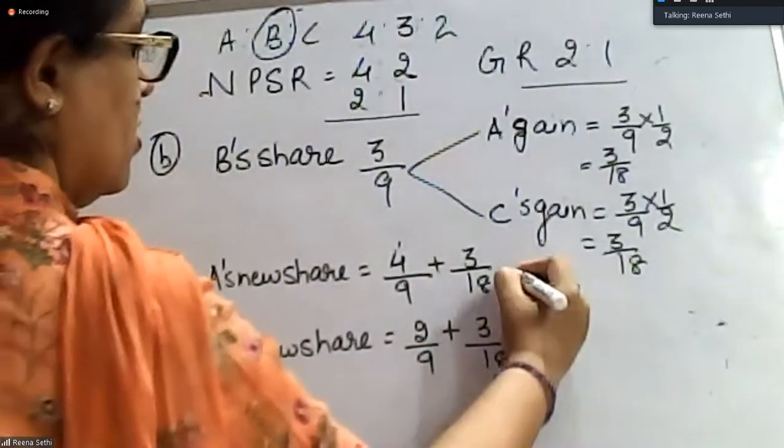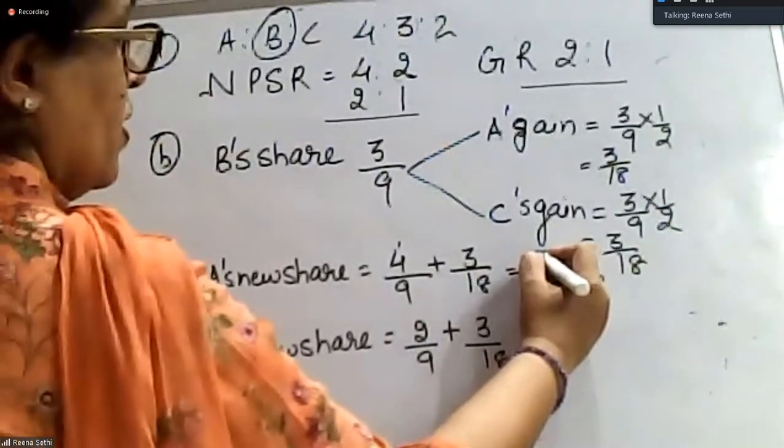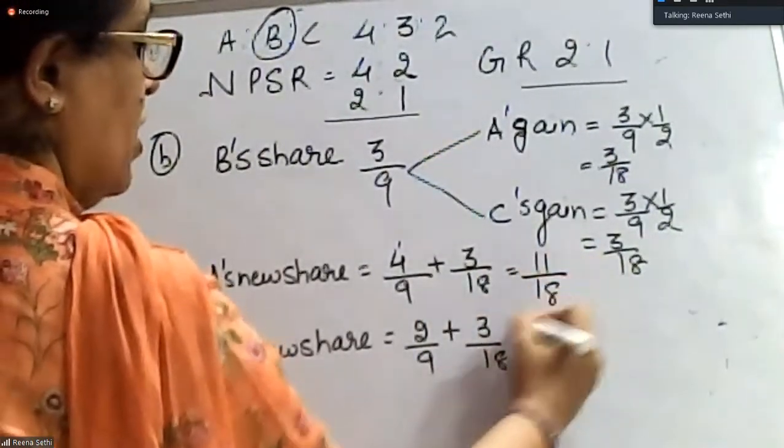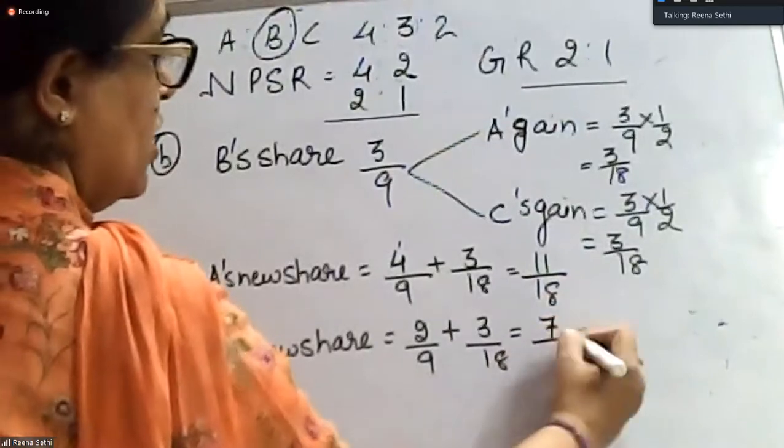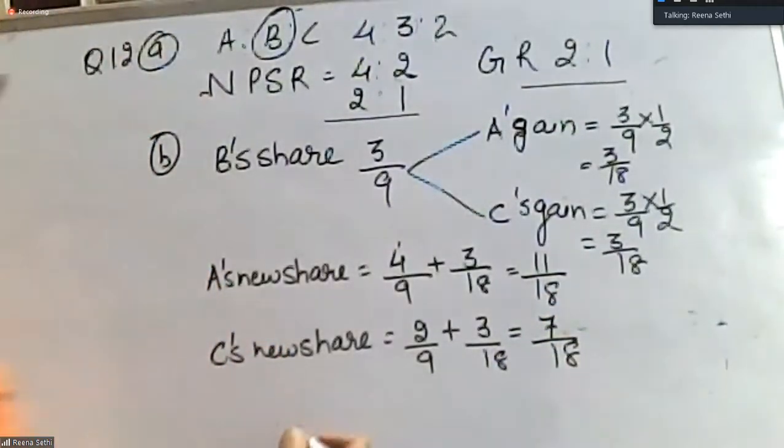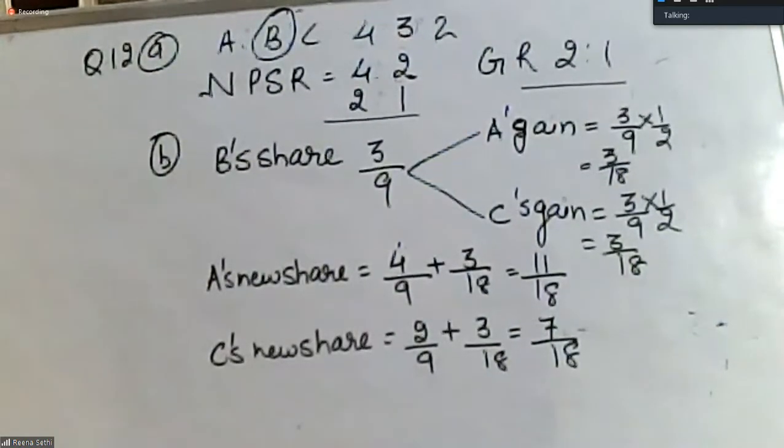This comes out to be, I think, 11/18, and this will come out to be 7/18. And my new profit sharing ratio will be 11:7. Let's see who. Yes, Apoorv, answers are correct.